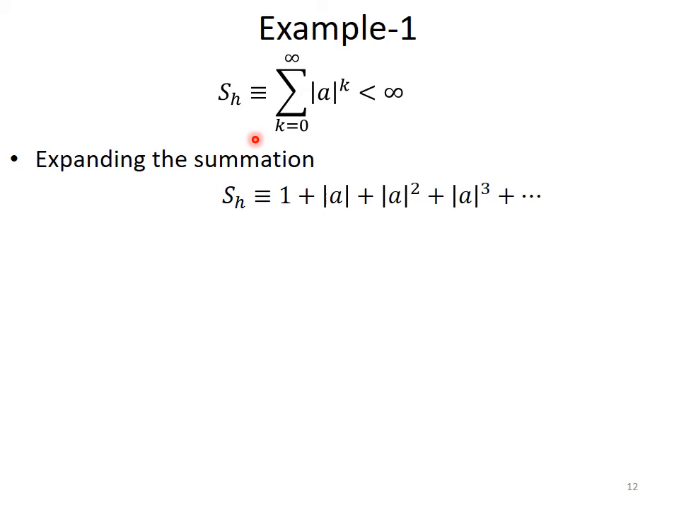Now let us expand this summation by substituting different values of k starting from k equal to 0. When k is equal to 0, the absolute value of a to the power 0 would be equal to 1. Similarly, when k is equal to 1, we get the absolute value of a. When k is equal to 2, we get the square of the absolute value of a, and so on. This sequence in short can be written in this form: S equals 1 minus the absolute value of a to the power k plus 1, divided by 1 minus the absolute value of a.